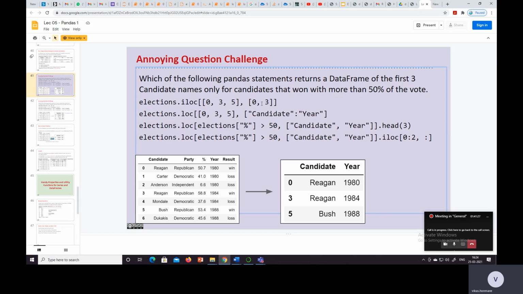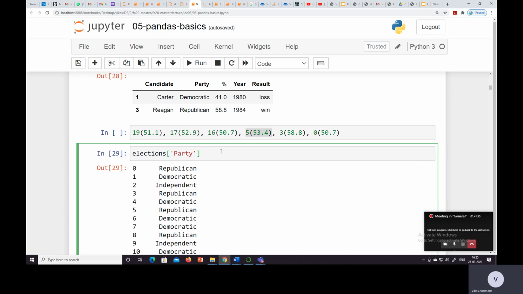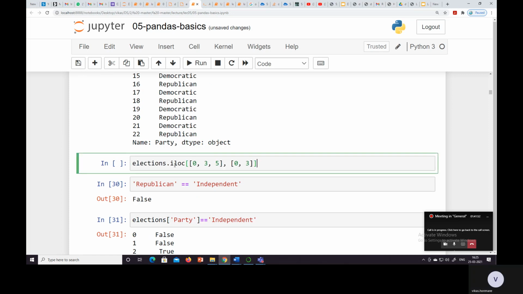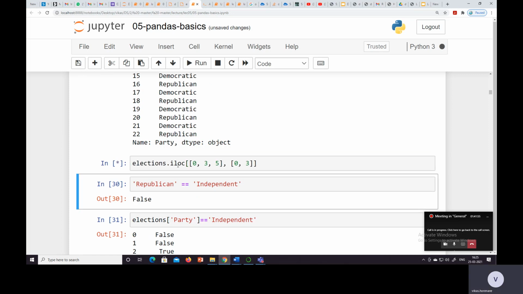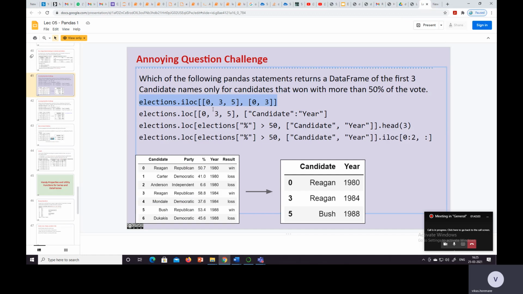And 0, 3 means candidate name and year. Okay, so we want two things displayed, candidate name and year. So this elections.iloc gives us the expected result. Okay, so we'll run that. The expected result is 0, 3 and 5. So this first query will give us the result that is expected.